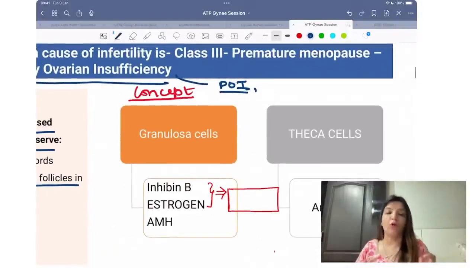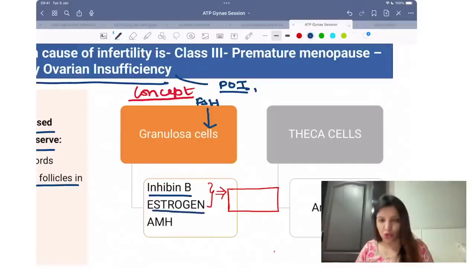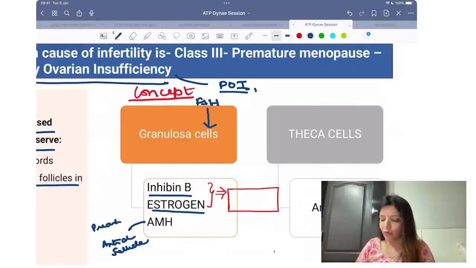Before that, a very important concept you have to remember: FSH acts on granulosa cells in the female, and from granulosa cells inhibin B is released. From granulosa cells estrogen is released, and from the granulosa cells of the antral follicle and preantral follicle, anti-Mullerian hormone is released.